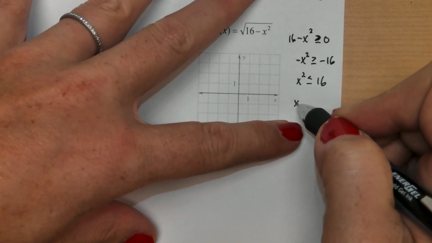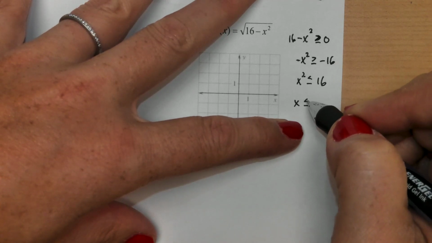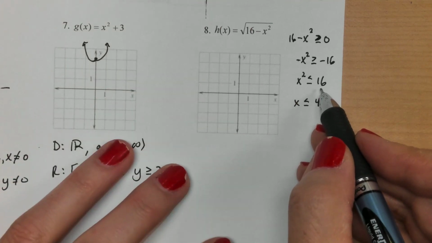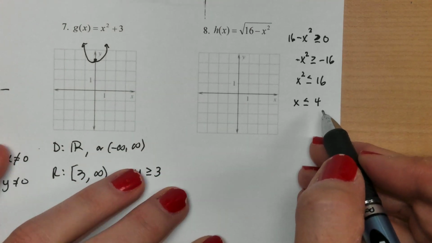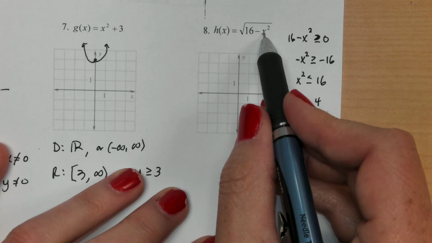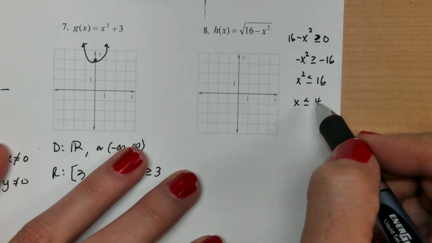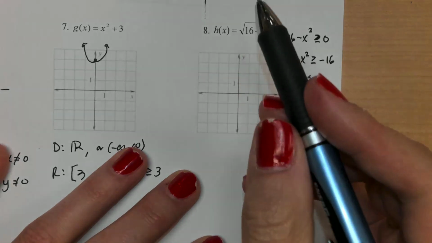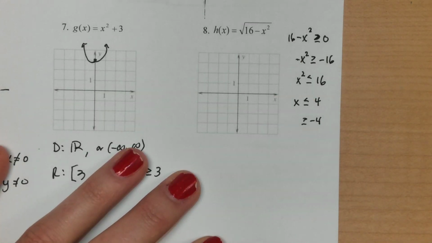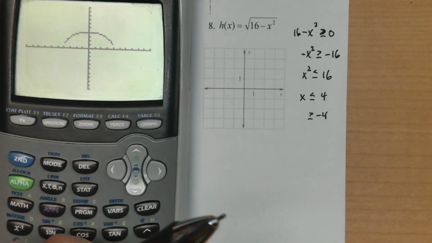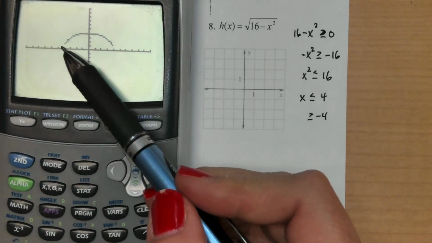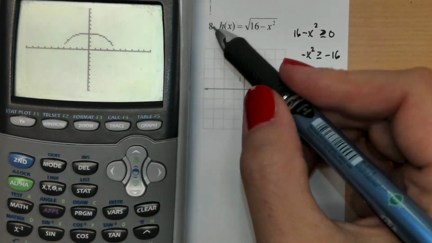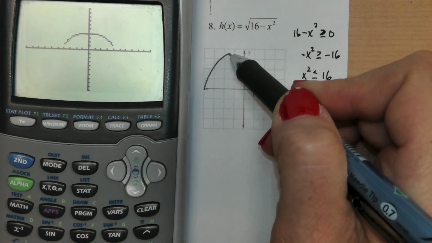And then I'll root both sides, so it looks like we are going to be less than or equal to 4. And when you square root it, you actually are going to also have the negative values, because I could do a -4 in there and I would still be okay with my 16. So we're going to be less than that, but we're going to be greater than -4. It's a little confusing, but that's why we graphed it as well, so we could kind of verify what we were doing with our visual. So we can kind of see that our domain is going all the way from -4 over to +4. So it looks something like this.